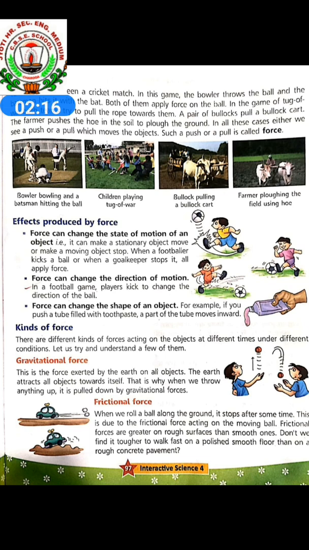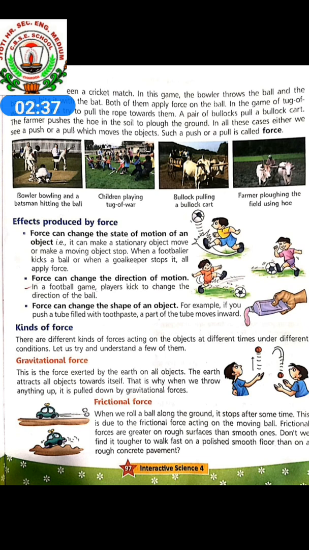Second one, force can change the direction of motion. In a football game, players kick to change the direction of the ball. Third, force can change the shape of an object. For example, if you push a tube filled with toothpaste, a part of the tube moves inward.